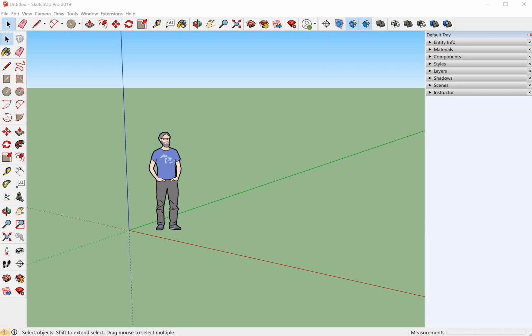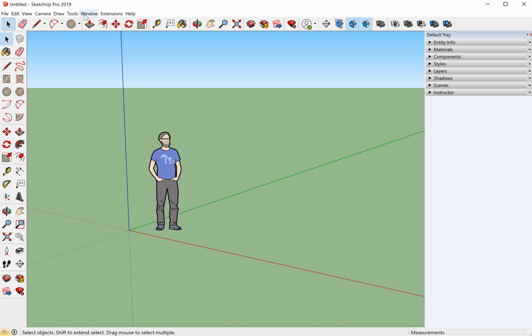Hey guys, so for this video, I'm going to show you how to make your SketchUp model compatible with 3D printing. And the first thing you're going to want to do is download an STL extension, which is compatible with the 3D printer when you download your file.